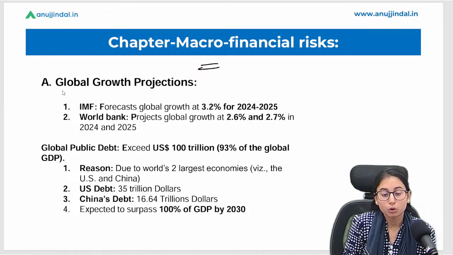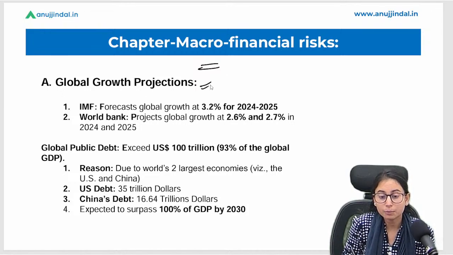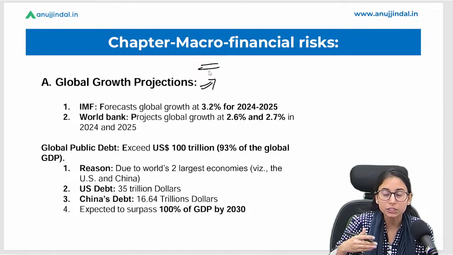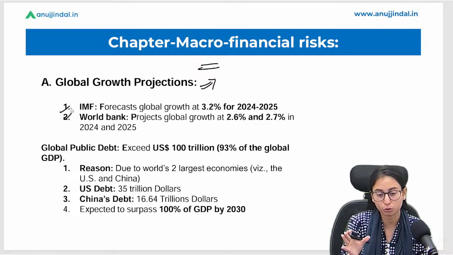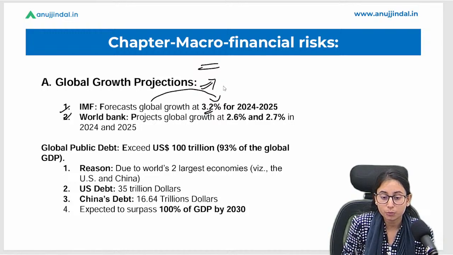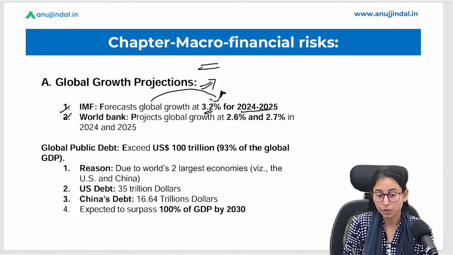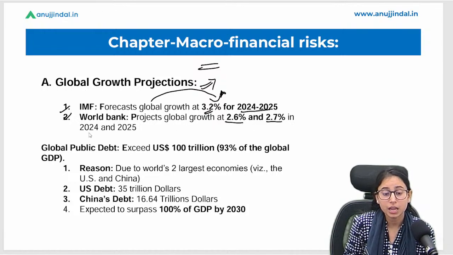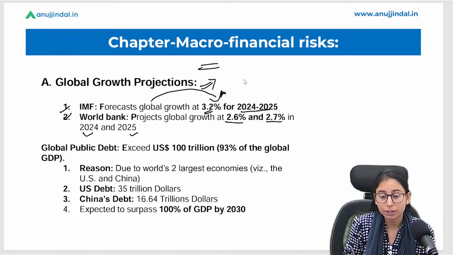Okay, so global growth projections. Now, what are the projections being made by international institutions like the IMF and World Bank regarding global growth? The IMF says that global growth is expected to be 3.2%, very important data, for 2024-2025. And the World Bank says the projection is going to be 2.6% and 2.7% in 2024 and 2025. Very important data. This can be asked in your phase 1.